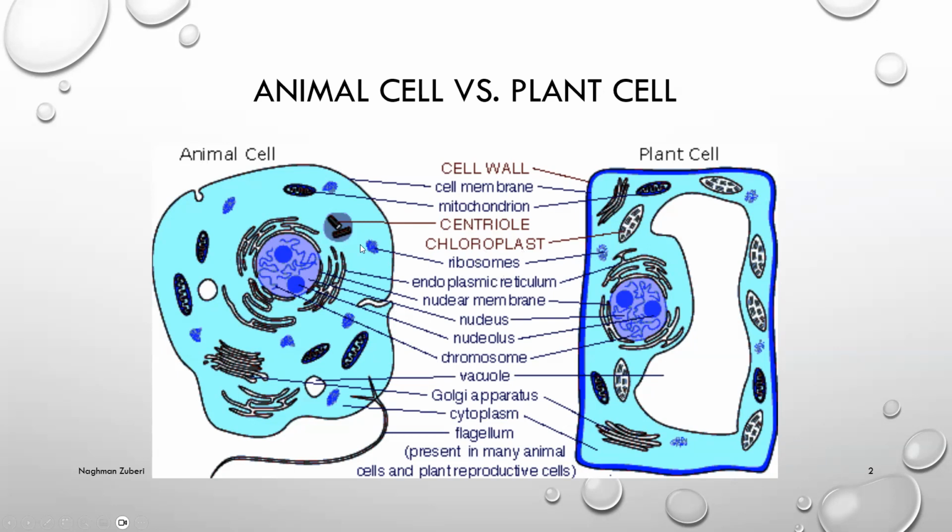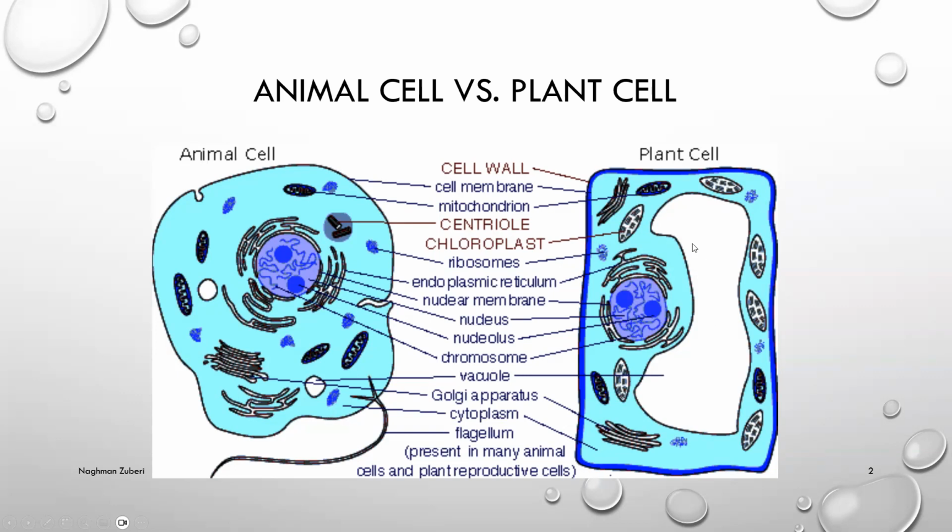Ribosomes are present in both the cells. Then the endoplasmic reticulum is also present in both the cells. The nucleus is covered by the nuclear membrane. Nucleoli are also present in both the cells. Chromosomes are present in the nuclei of both the cells,